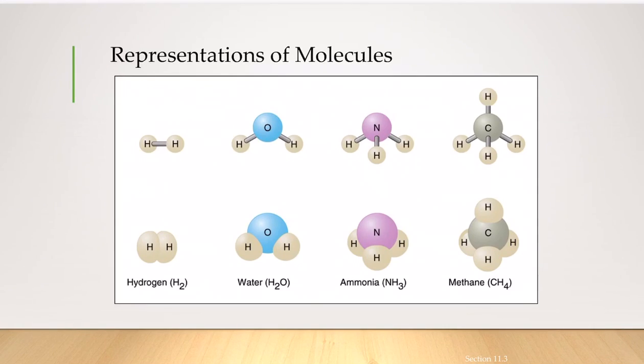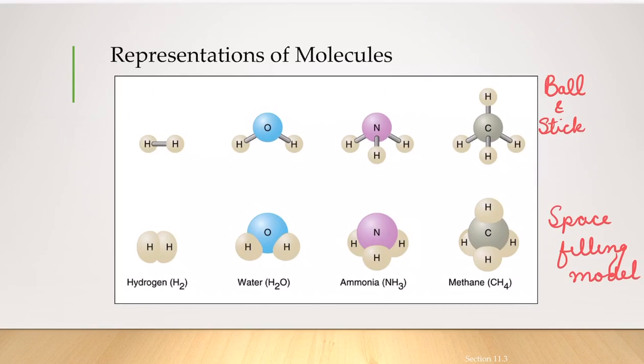This is the way that we represent molecules. Molecules can be represented either by a ball and stick model, so here is the ball and stick model, and here is the space filling model. In the ball and stick model, the atom is represented as a circle, and the bond that exists between them is represented by a stick. In the space filling model, electrons are considered as a cloud, so both of the atoms are considered as a circle here.